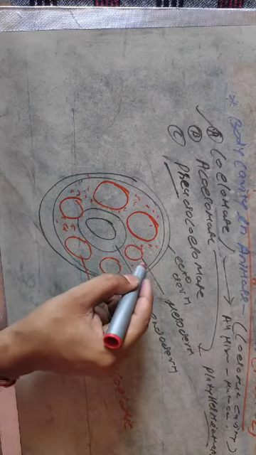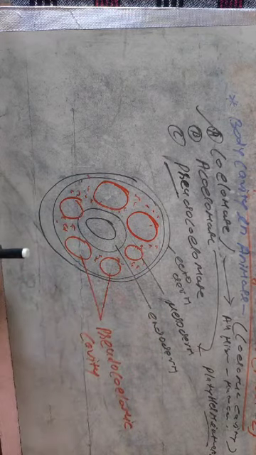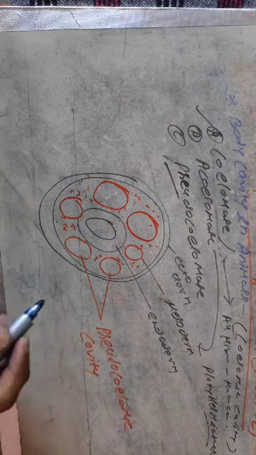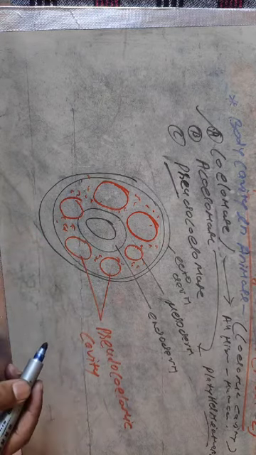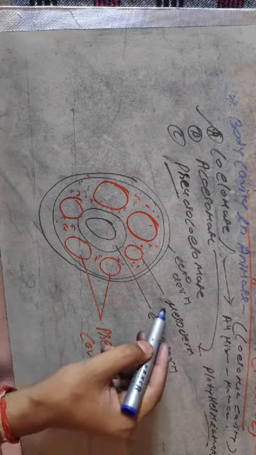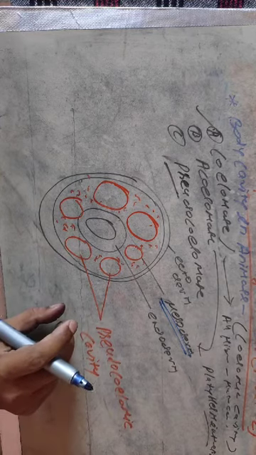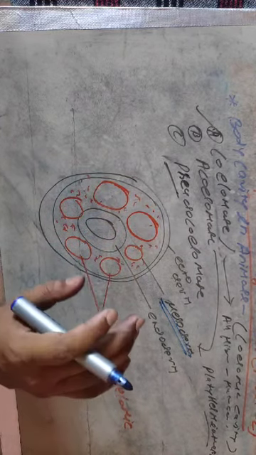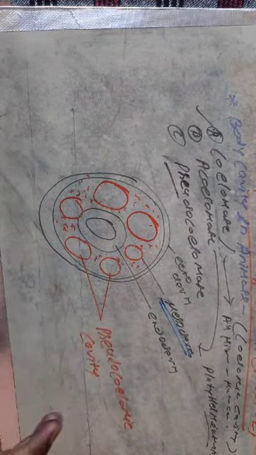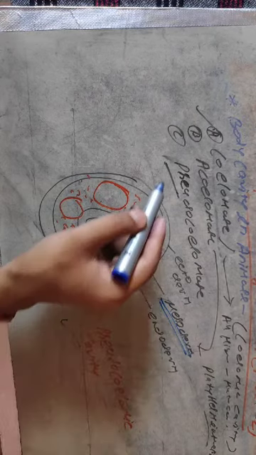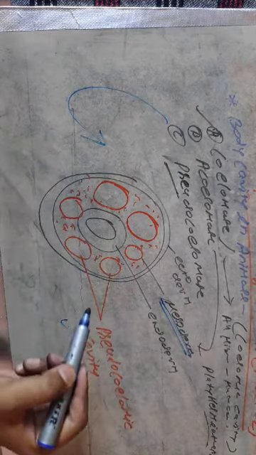Only these empty pouch like structures are the pseudocoelomic structures, and that is the characteristic feature of mesoderm only. It means all such structures are around the mesoderm. So animals that have this kind of structure, the pseudocoelomic cavity, are known as pseudocoelomate animals.